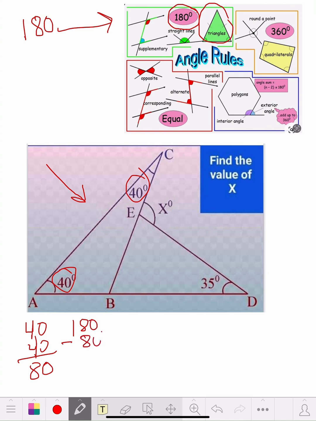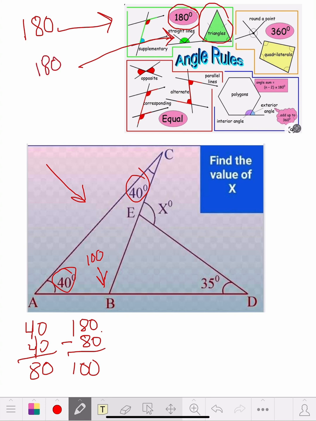Quick math tells me this is going to be 100. So this angle right in here is going to be 100. Now, we know the straight line right down here is 180 degrees also.